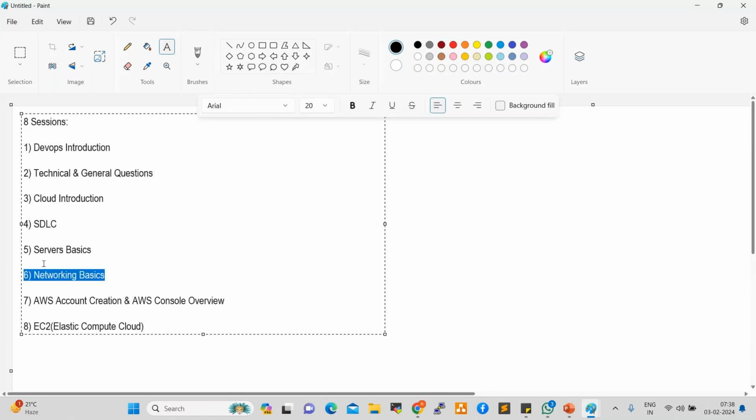So before that, you can go through these recordings. Those who joined today or yesterday or the day before, I'll share the servers and networking basics with you, or else all the recordings. This weekend, you can go through them one by one, and in these servers and networking basics you will get very good terminology and information. Before going to cloud, you need to understand the basics. Once you understand this, you can easily understand AWS terminology, right? In servers basics, we discussed four stages, four phases.